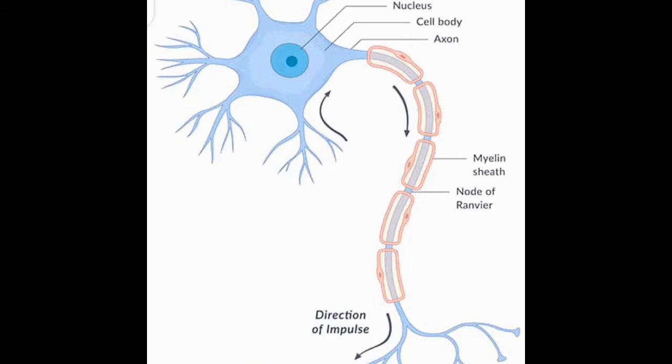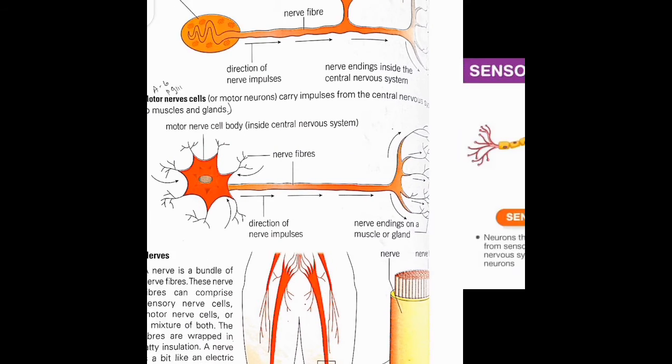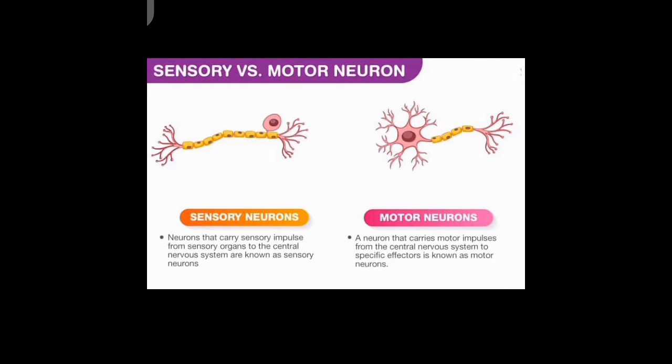There are two types of neuron. Number one is the sensory neuron. Number two is the motor neuron. What is the difference between both of them? Sensory nerve cells carry impulses from sense receptors around the body to the central nervous system. Motor nerve cells carry impulses from the central nervous system to muscles and glands. So this is the major difference between sensory and motor neurons.